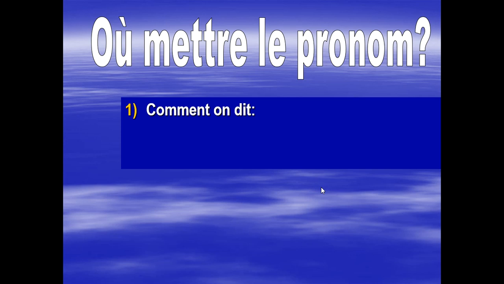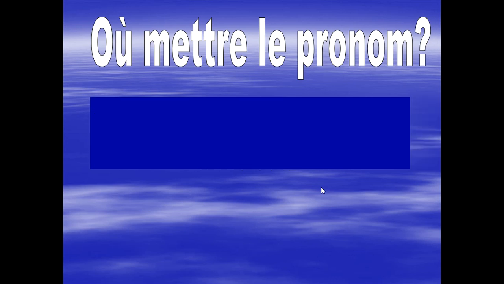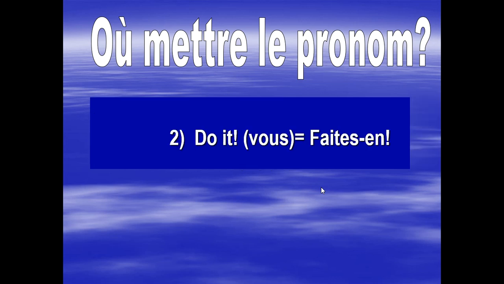Okay, numéro 1. Comment on dit go there? How would you say go there? Now you're combining impératif with a pronoun. The answer is vas-y. Okay, number 2, how would you say do it to a group of people? Comment on dit do it? Okay, try to guess the answer. Pause the video. La réponse est faites-en.